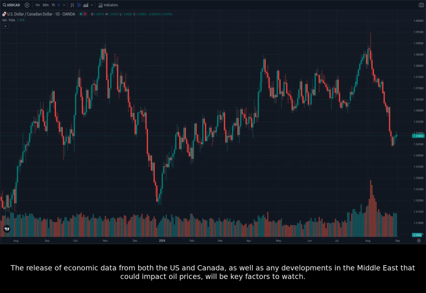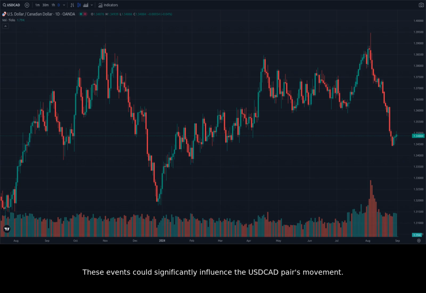The release of economic data from both the US and Canada, as well as any developments in the Middle East that could impact oil prices, will be key factors to watch. These events could significantly influence the USDCAD pair's movement.